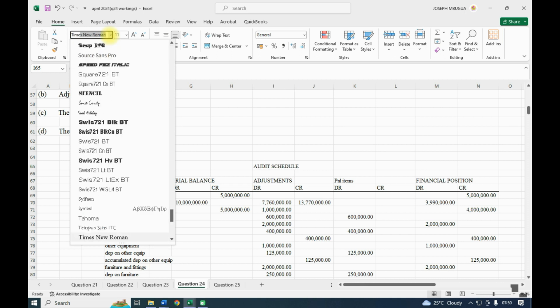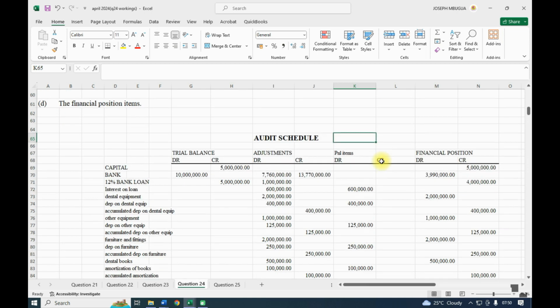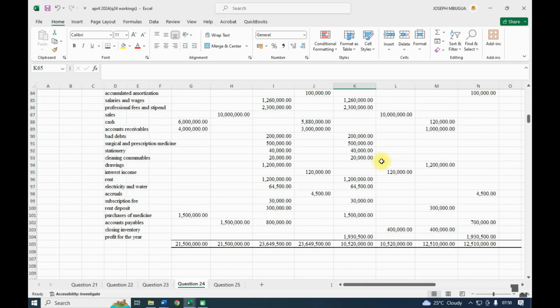So that's how it was supposed to be done. You can bold it. That is our audit schedule as far as that particular question is concerned.